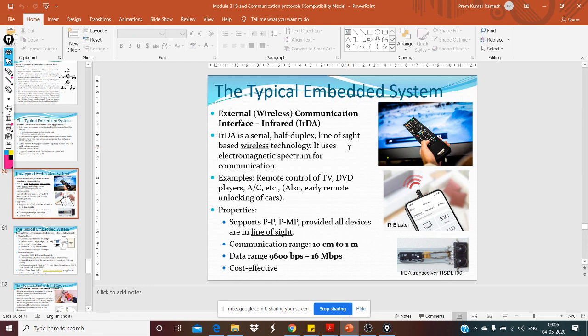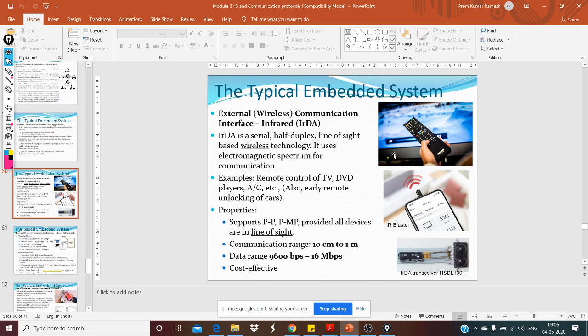Meaning there has to be a line of sight between the two devices for it to communicate. A typical example is the remote controls of your TV, DVD player, AC, and whatnot. Any remote controller will fall under this category.